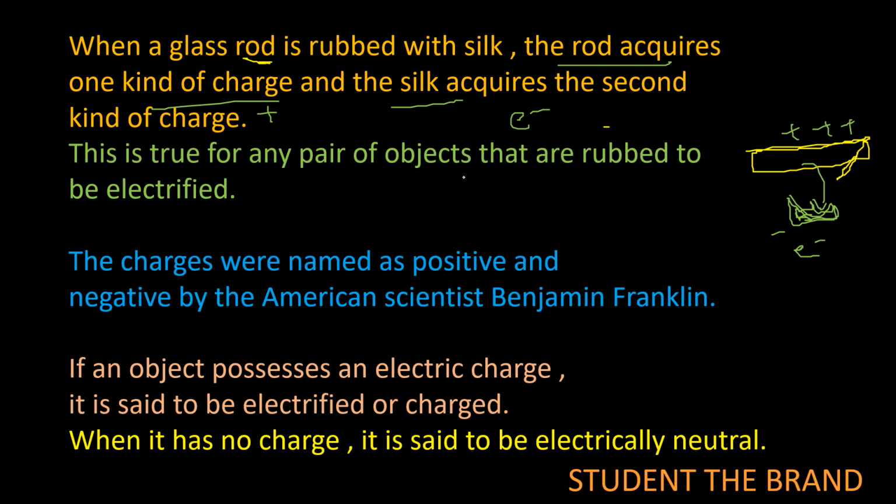This is true for any pair of objects that are electrified. Not only these two, we can take any objects that you rub, and the charges will be transferred. The charges were named positive and negative by the American scientist Benjamin Franklin. If an object possesses an electric charge, it is said to be electrified or charged. When it has no charge, it is said to be electrically neutral.